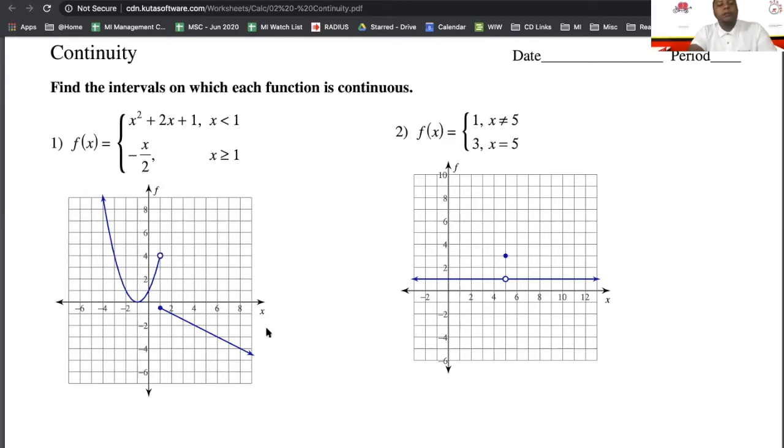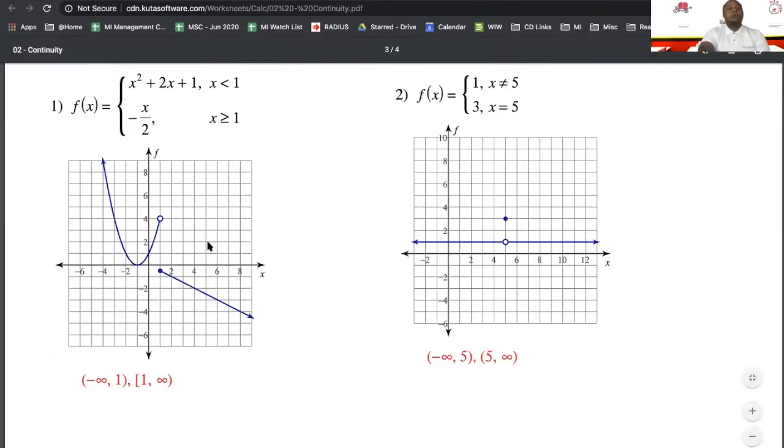Now let's look at the right-handed limit. We just talked about how it kind of jumps down, and as we approach from the right side, it approaches negative 1/2. Does 4 equal negative 1/2? Not today, it doesn't, not any day. So we definitely want to make sure that second condition is fulfilled, because in this graph, it does not. So that means that it is not continuous at this point, but we just talked about how it is continuous at every other point. Like I said, every CUDA page has their own answer key.